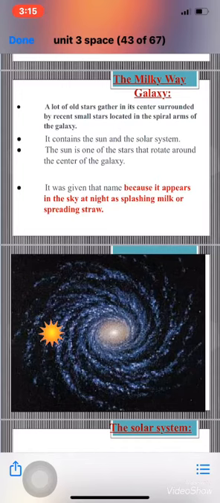The sun is one of the stars that rotate around the center of the Milky Way galaxy. It contains the sun and the solar system. The sun is one of the recent, small stars that rotate around the center of the galaxy, located in one of the spiral arms. Why was it called by this name, Milky Way galaxy? Because it appears in the sky at night as splashing milk or spreading straw.